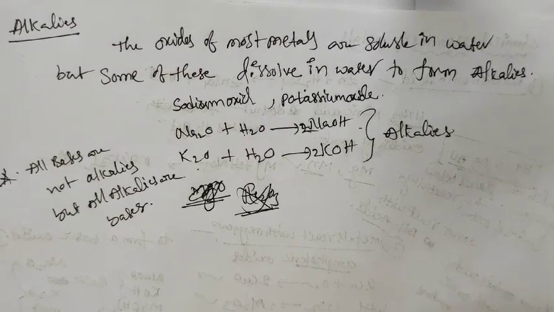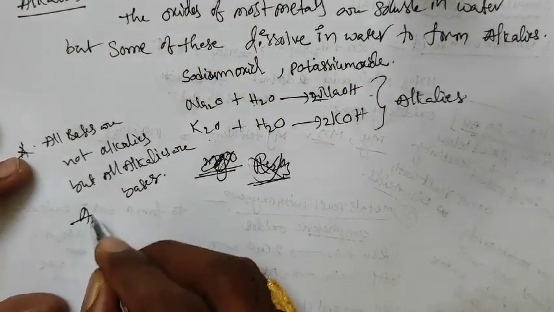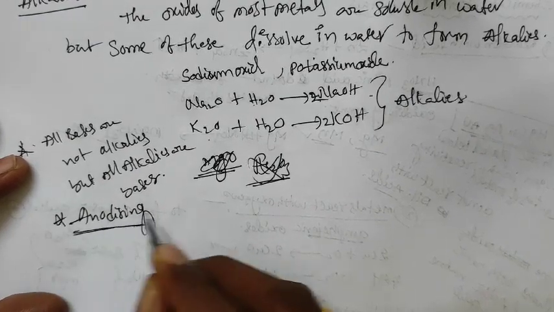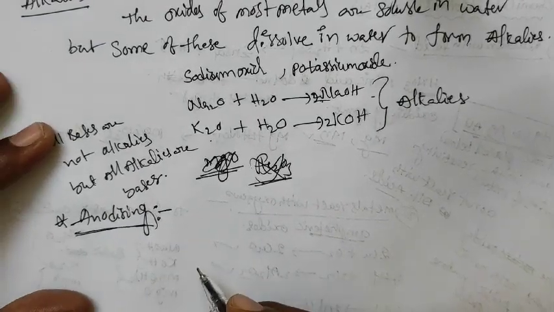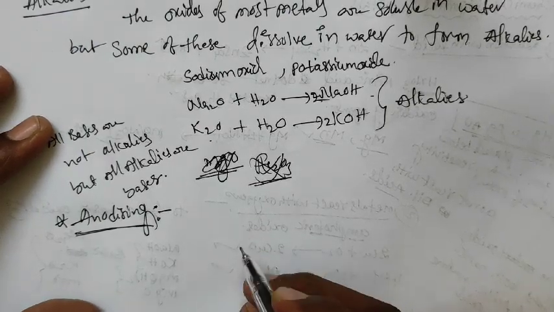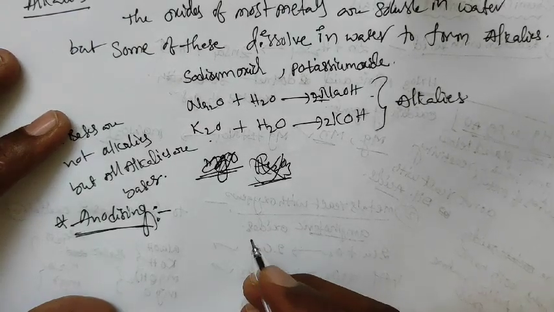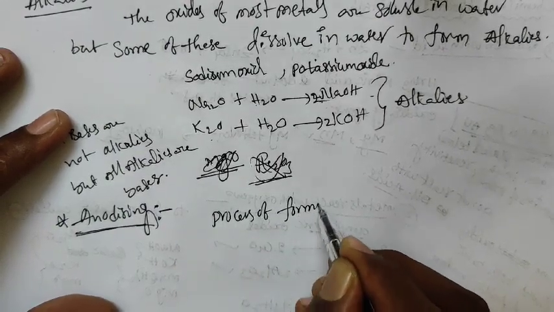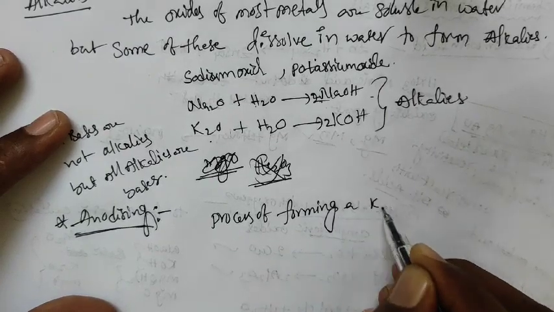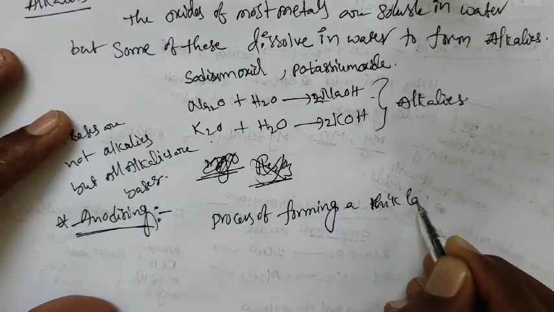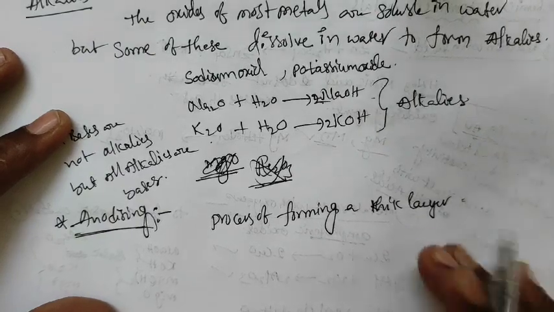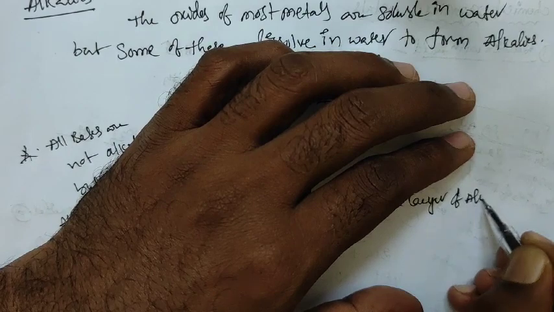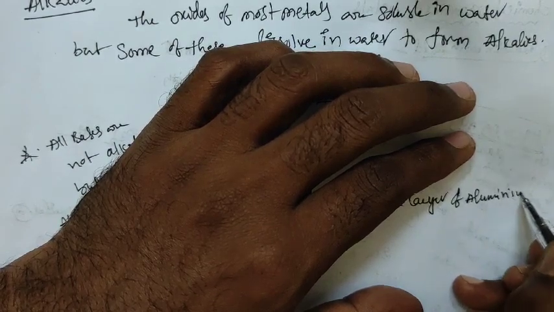So next, one more point we'll discuss, anodizing. What is anodizing? Anodizing is a process of forming a thick oxide layer of aluminium.